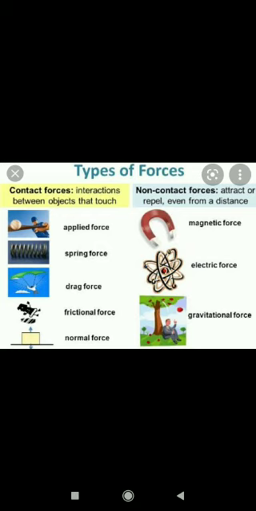When we are walking on the ground, there is a force of friction between the objects, and when that friction gets reduced, we slip. So that's a frictional force. Or the normal force: when an object is kept on a table, there is a normal force. All these are contact forces, while magnetic force, electric force, and gravitational force are non-contact forces.